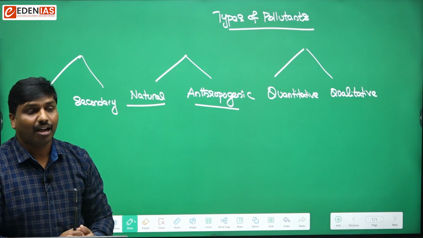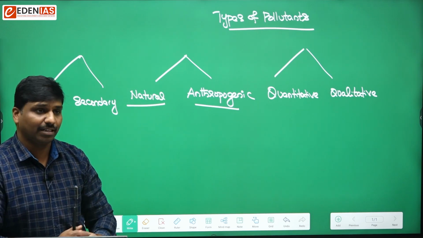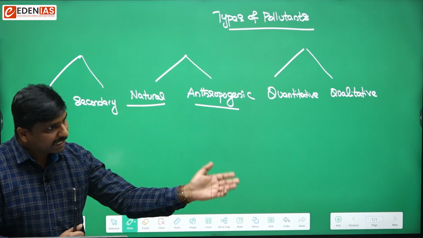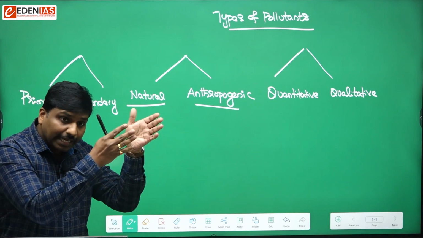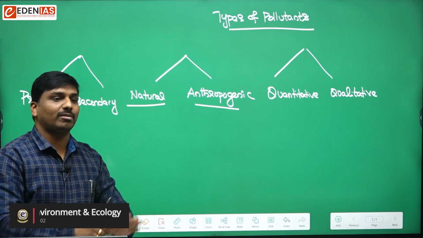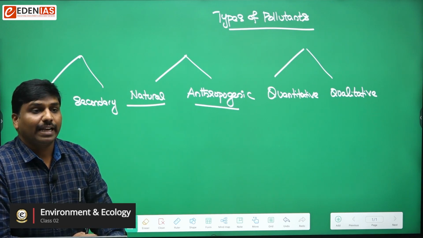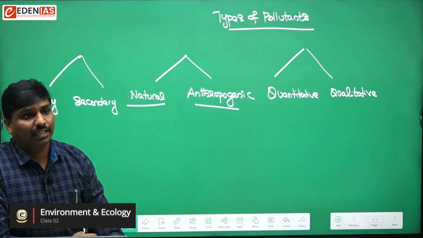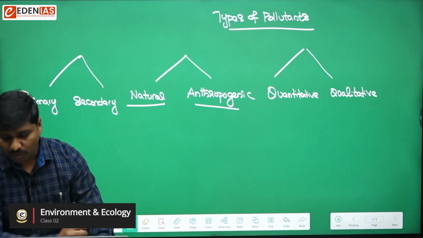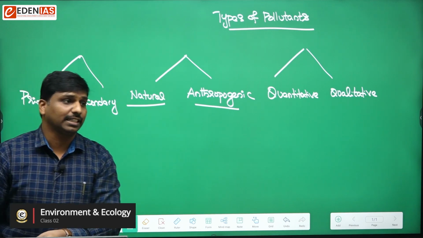Or some chemicals like DDT: they are added to the environment and are pollutants in the same form in which they were used.